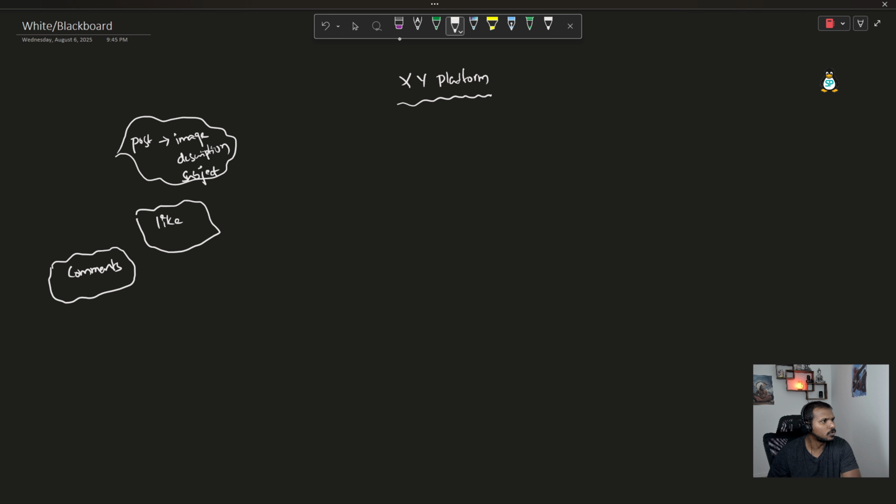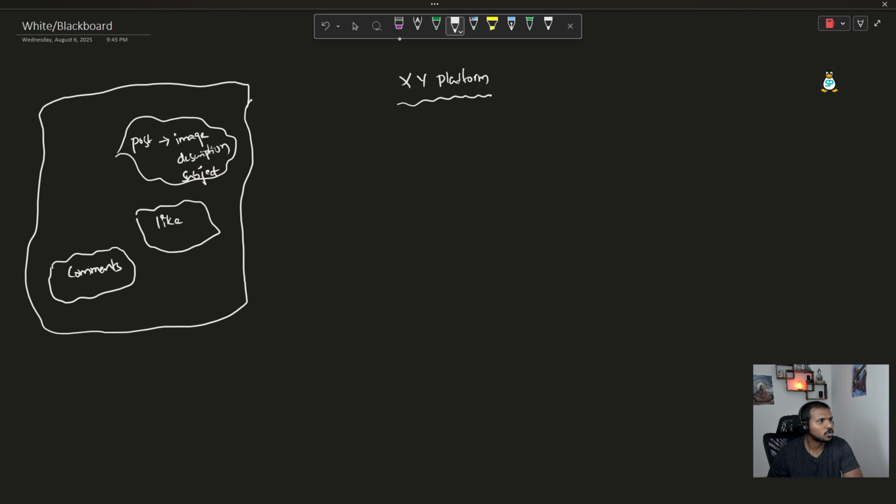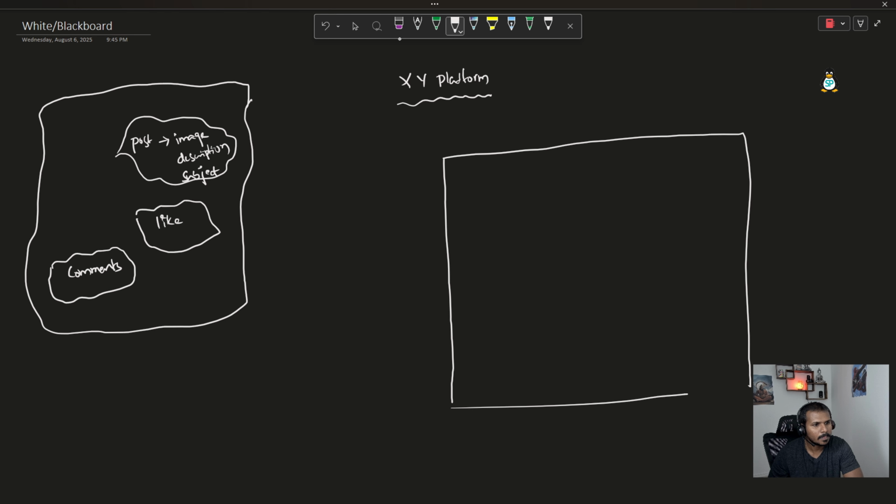Now to do all these actions, like posting images into the platform, liking a particular image, or commenting on a particular post, we must send these details to the backend platform. Let's understand that this is our mobile application, and within the mobile application, we have all these features. Whenever you click on a few buttons in the mobile app, that information will come to the backend platform. Let's assume that this is the backend platform, and this platform is going to be Kafka. Just bear with me for a few more minutes, we are going to reveal the terms one by one. But let's assume that this big box right here is the Kafka platform.